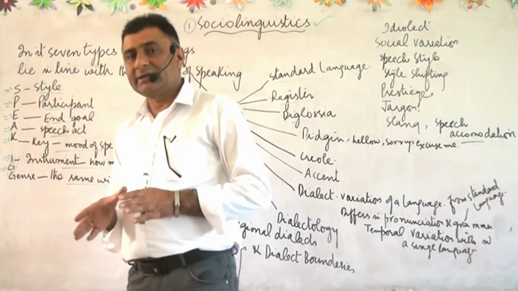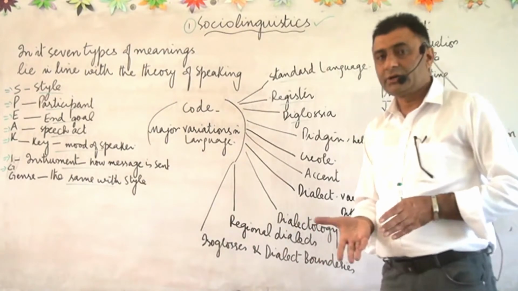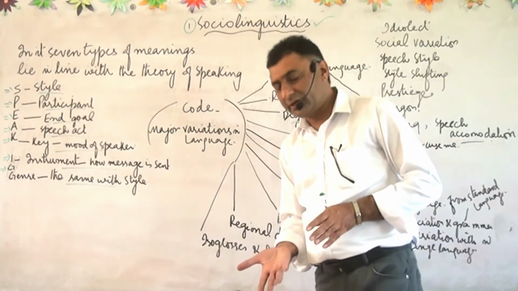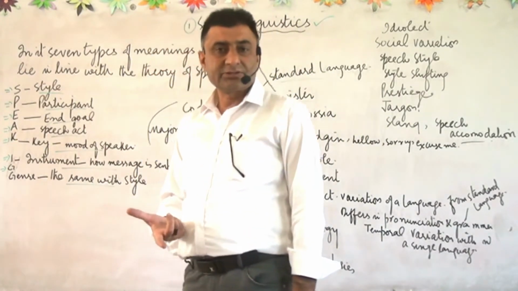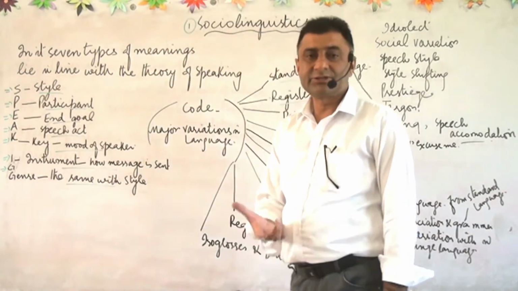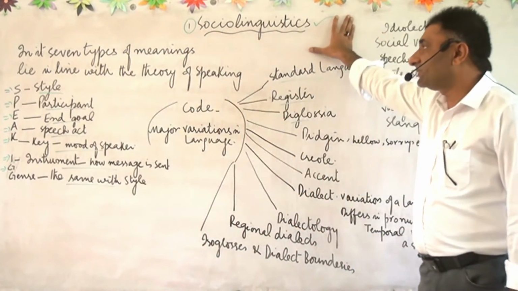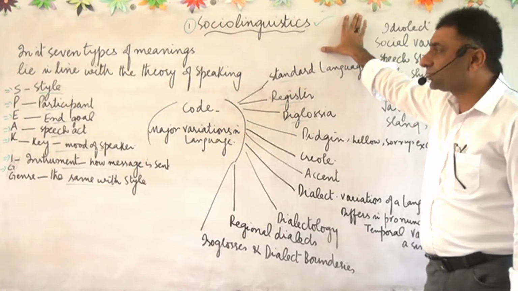Man cannot live alone. He is always in need of other people in order to grow, to prosper, to communicate, to fulfill his or her demands. That is why man is a social animal. Man needs language, society needs language. So the study of language with reference to society and social system is called sociolinguistics.